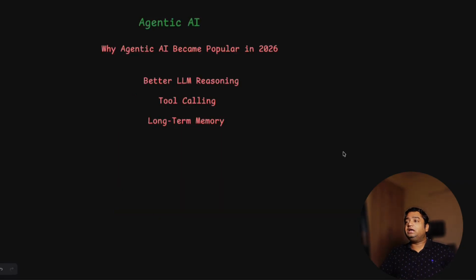So why did agentic AI become so popular in 2026? There are three main reasons for this. The first is better LLM reasoning, tool calling capability, and long-term memory. Better LLM reasoning means the LLMs which are being built and trained now have better reasoning capability. They break your question into different sections, look into each section independently, and bring the context into each section. They try to improve their answer-giving capabilities. So this is how the LLM has become better day by day.